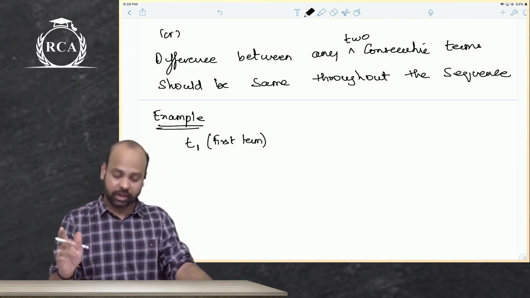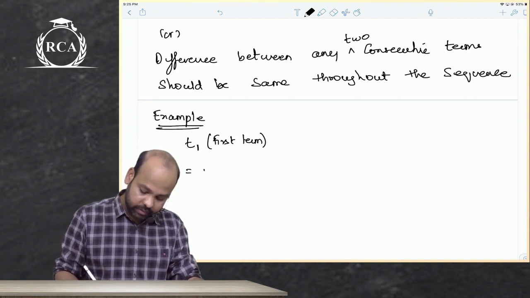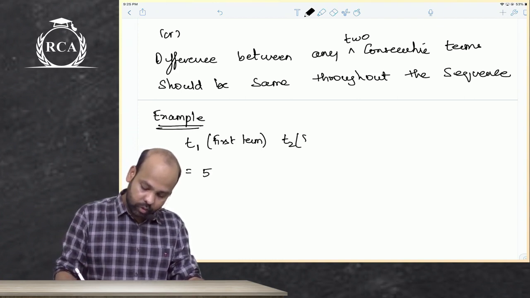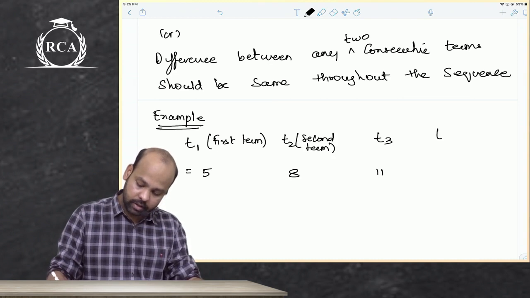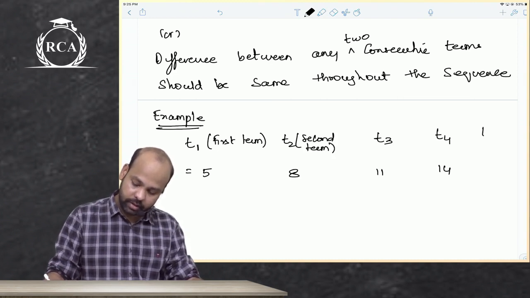So the first term is 5, t2, the second term, is 8, the third term is 11, fourth term is 14, fifth term is 17, and so on.